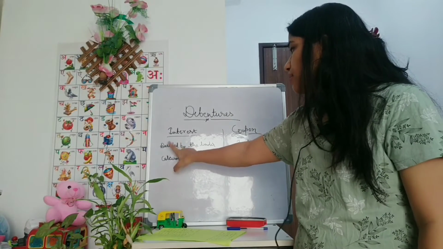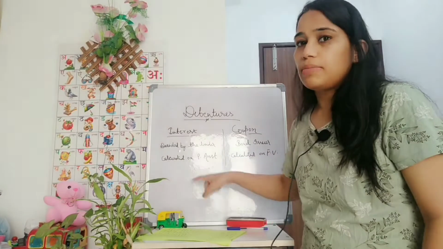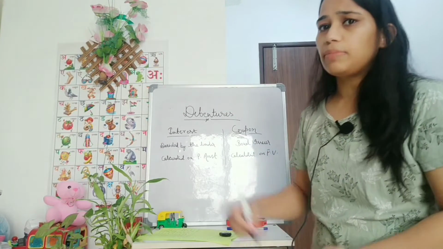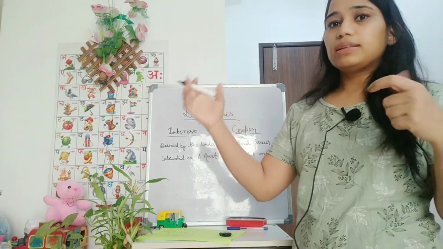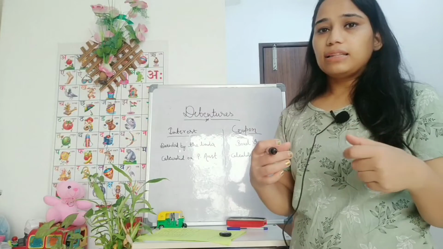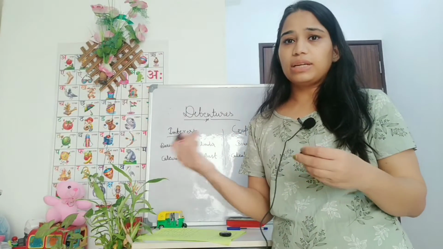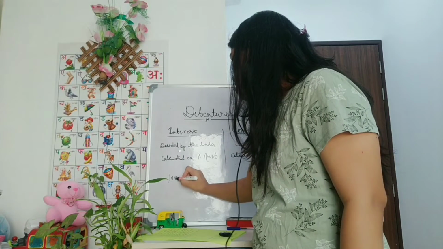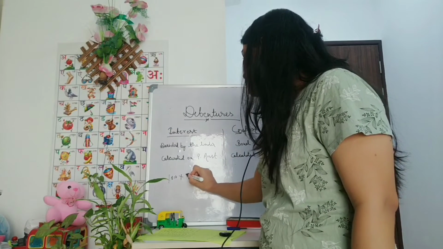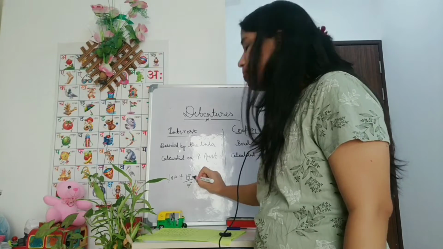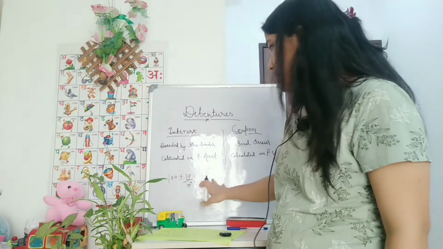Now interest rate is calculated on the principal amount. As we all know that interest is always calculated on the principal amount, then just like compound interest, that particular amount of interest is added in the principal amount, and then we will calculate the interest amount for the next year. Say for example, if the principal amount is 100 rupees and rate of interest is 10%, then 10 rupees yearly interest will be there.